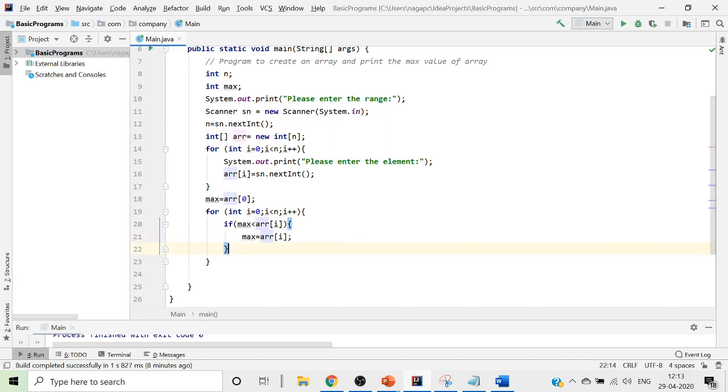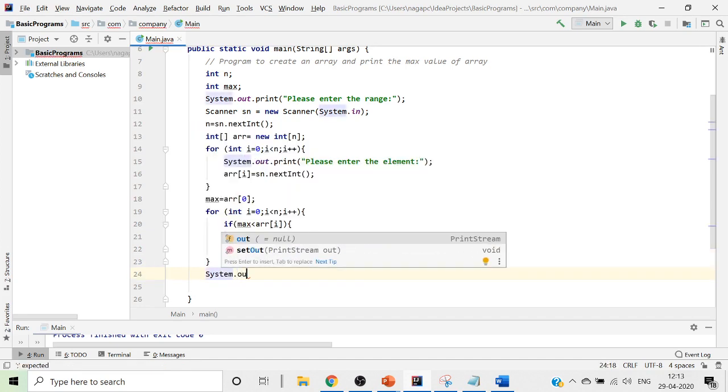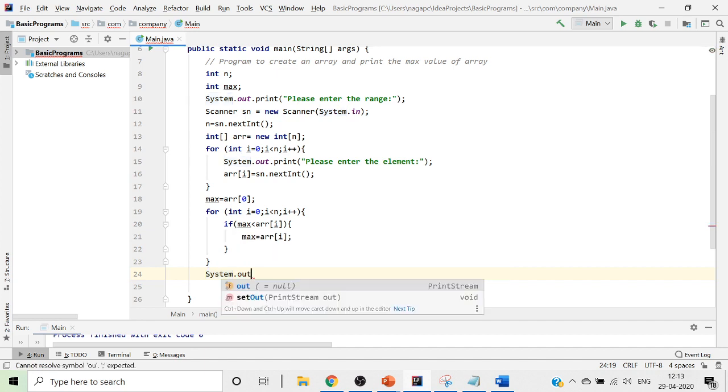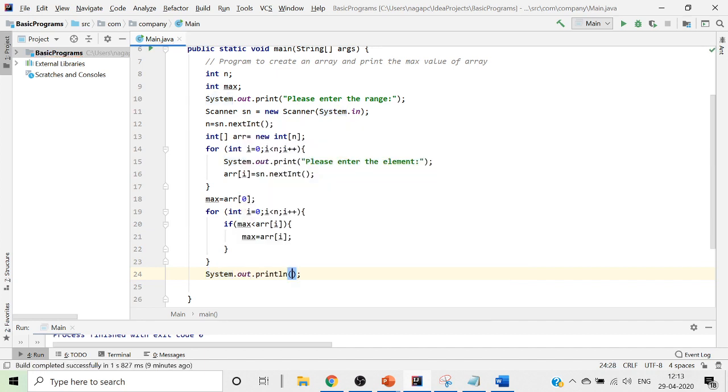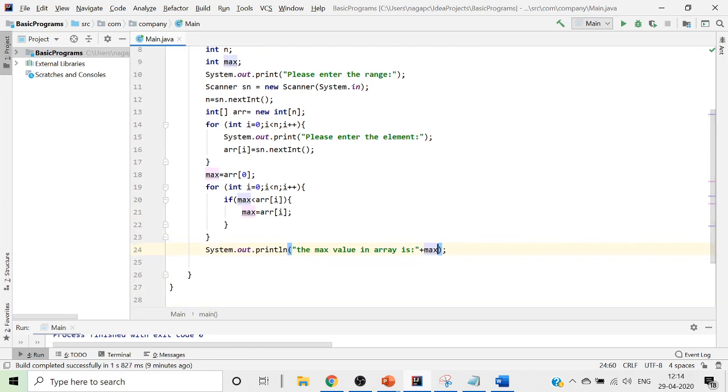Doing this, after coming completely out of the for loop, we write System.out.println("The maximum value in array is " + max). Got it? This is how you find the maximum value in an array. Now we just go ahead and print it.